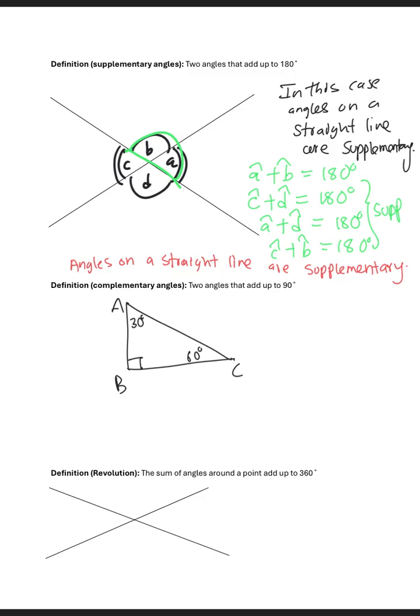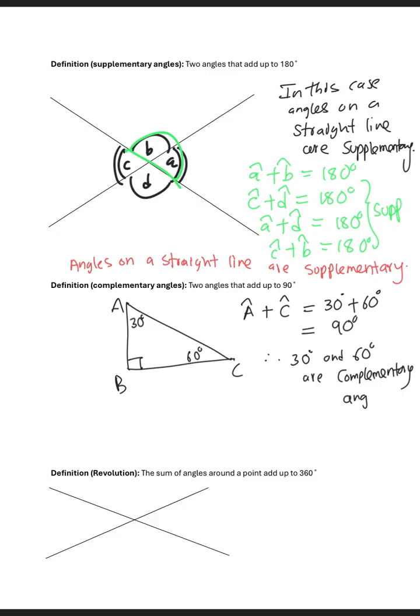Now if you say angle A plus angle C, angle A is 30 degrees and angle C is 60 degrees. When you add them you get what? 90 degrees. So therefore what does this tell us? It tells us that 30 and 60 are complementary angles, because when we add them, we get 90 degrees.